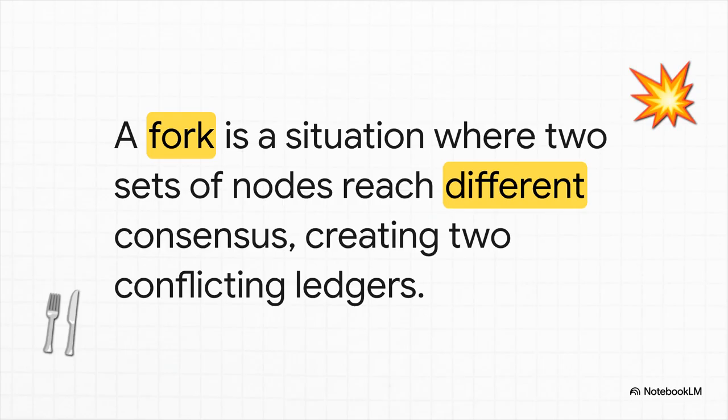That exact scenario is called a fork, and it would be a complete disaster. It would totally violate our agreement goal because you'd suddenly have two different versions of the ledger, two competing histories. The whole system would just break.